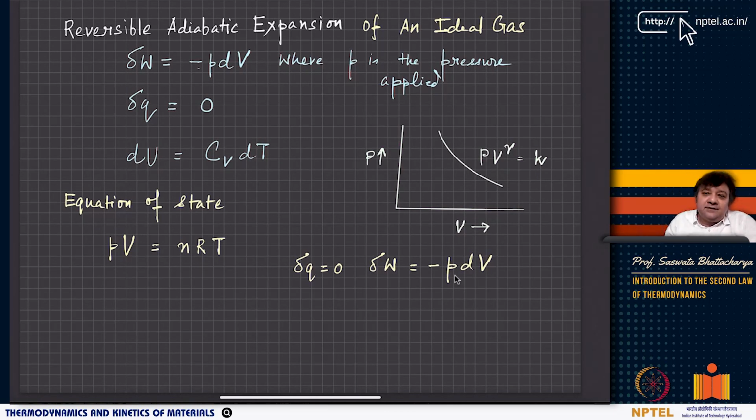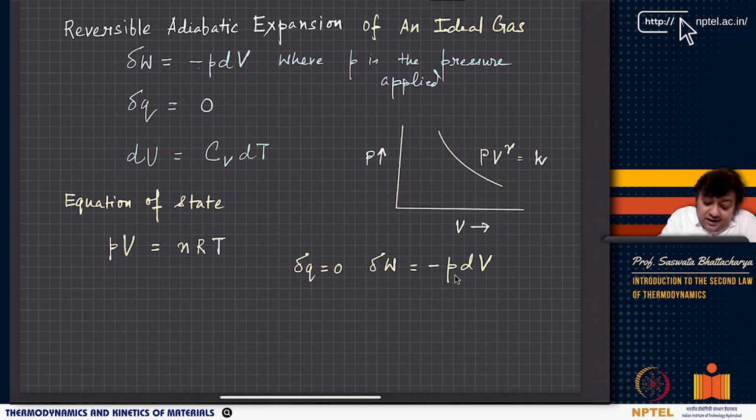On the other hand, when work is done by the system, the gas is expanding against some pressure, so it is minus P into dV, where dV is positive. So in both cases, the equation is minus PdV. It's a force-displacement relation.